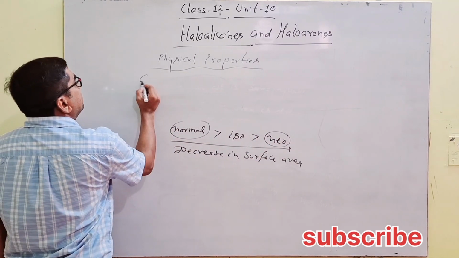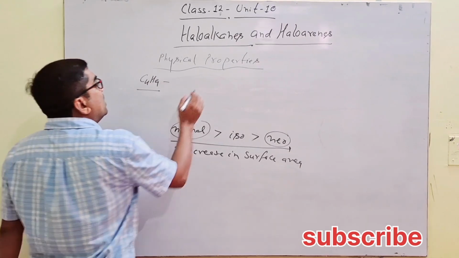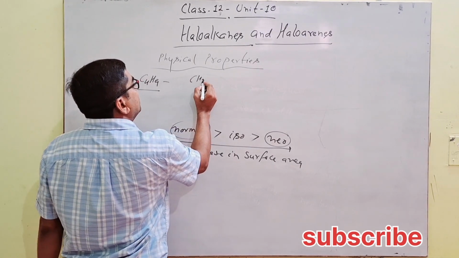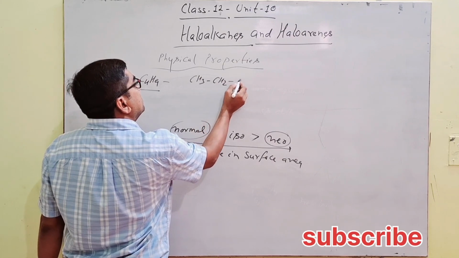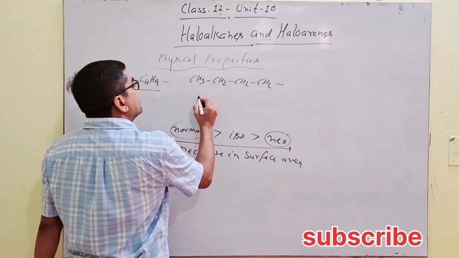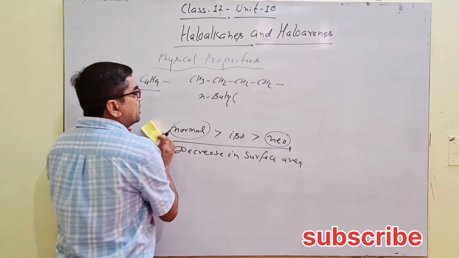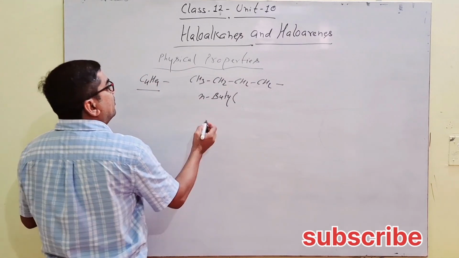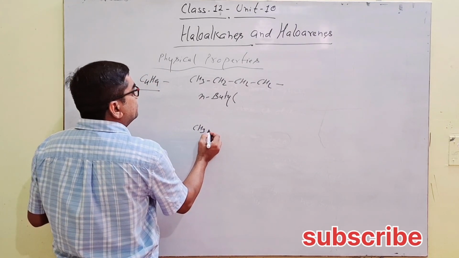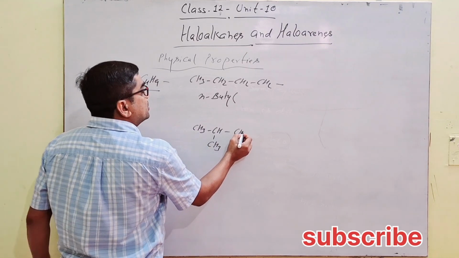For example, if we take the isomeric alkyl halides of C4H9, this is butyl. We can draw the structures: CH3, CH2, CH2, CH2. This is called normal butyl. The next isomeric form is CH3, CHCH3, CH2.